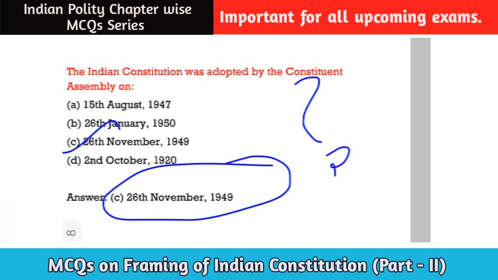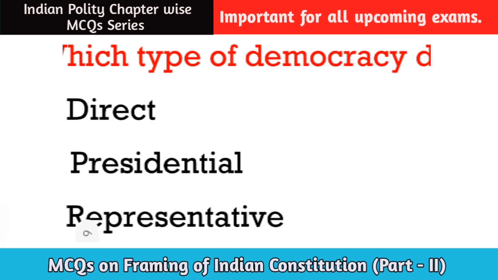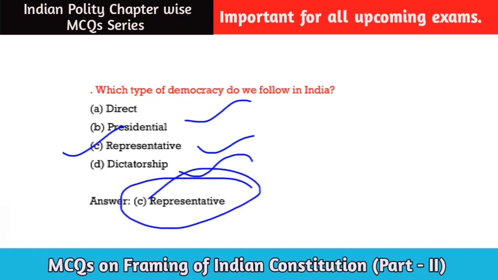Next question. Which type of democracy do you follow in India? Which type of democracy do we Indians follow? Option A is direct, option B is presidential, option C is representative, and option D is dictatorship. So the correct answer will be option C, that means representative. Our democracy is a representative democracy.